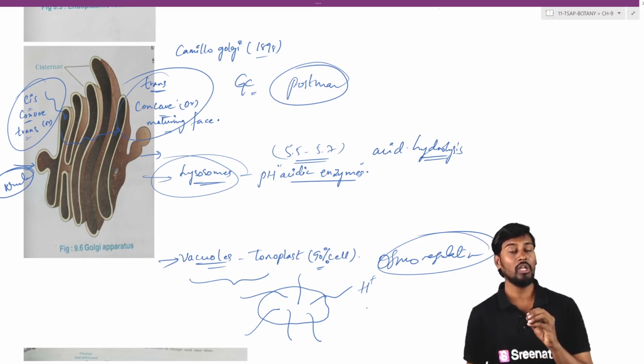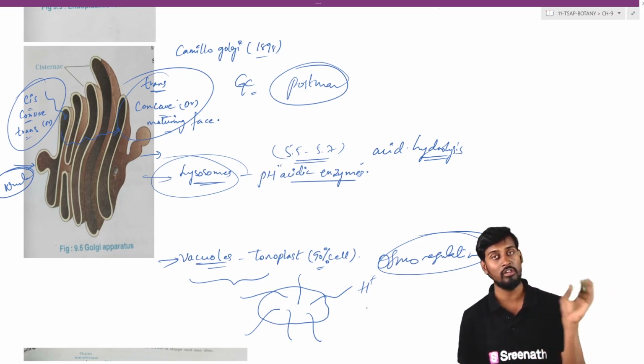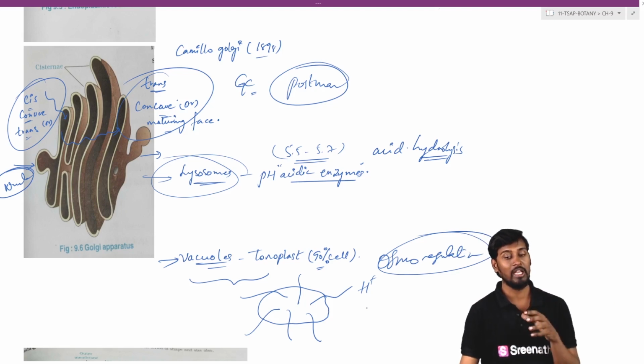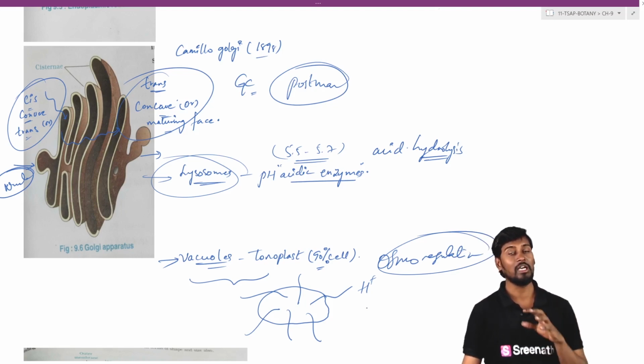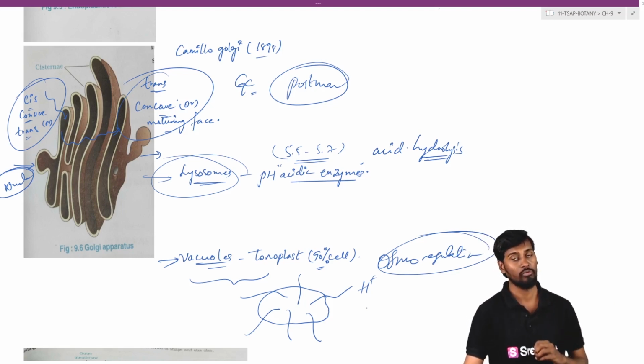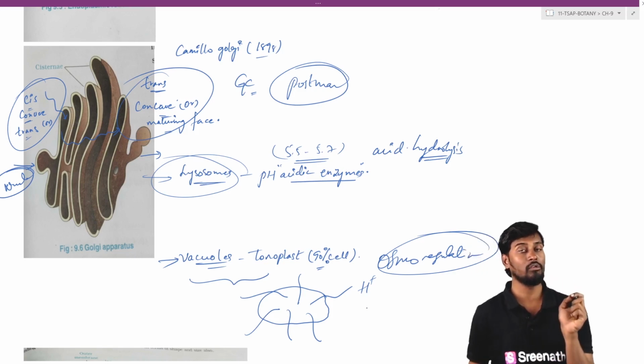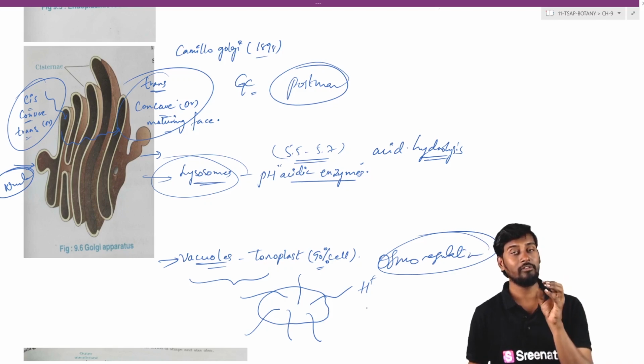Naturally, transportation should occur from high concentration to low concentration, but here the opposite happens, so active transport becomes useful. The active transporters present on the membrane of the vacuole, that is the tonoplast, are involved in carrying the molecules and the ions from outside of the vacuole into the inside of the vacuole.